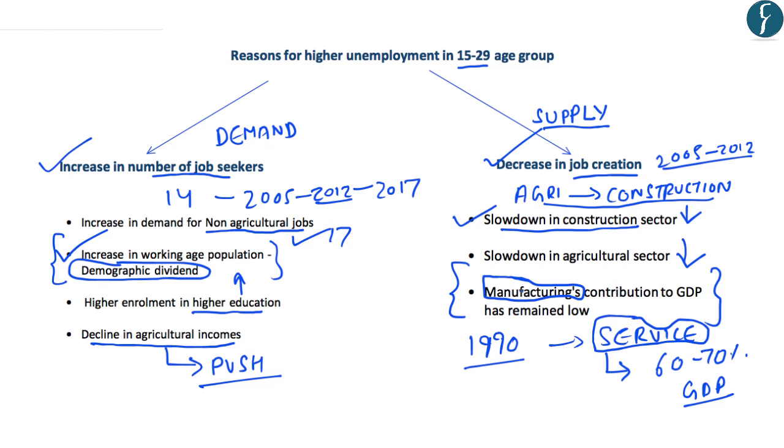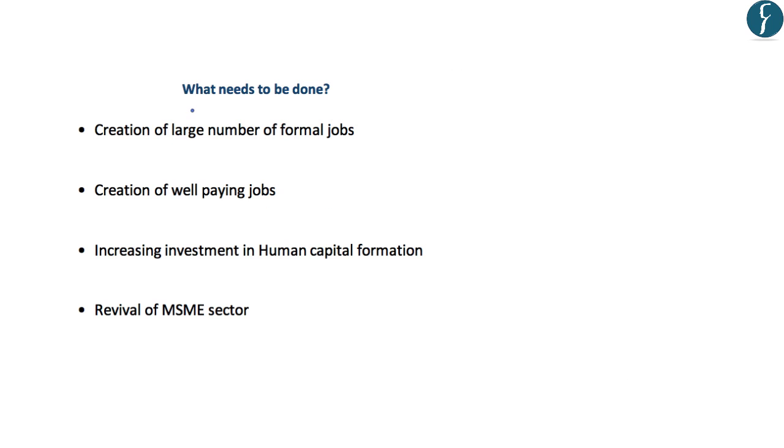And this is also one of the major reasons why India's growth story has been termed the jobless growth story. So although there has been an increase in the number of job seekers, there has been a decrease in job creation, and there has been a mismatch in the demand and supply in the employment market. And that is why there has been higher unemployment in the 15 to 29 age group and an overall increase in unemployment in India.